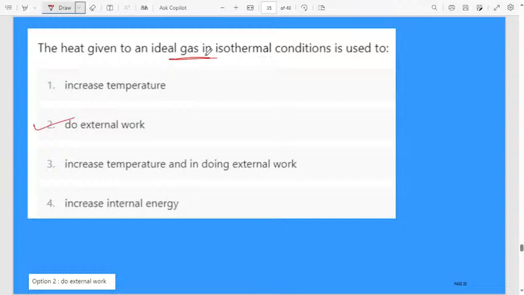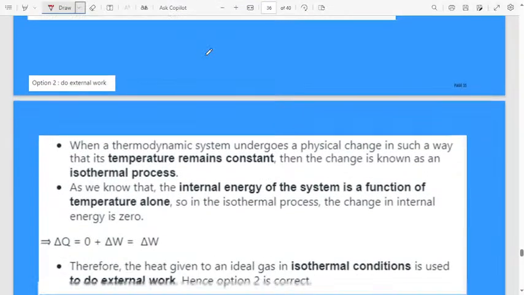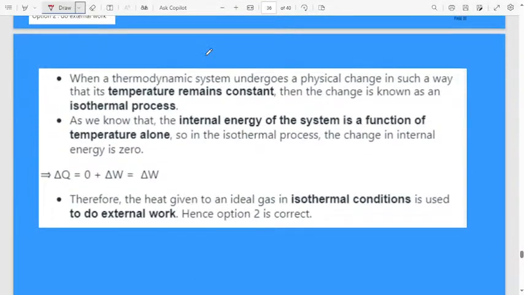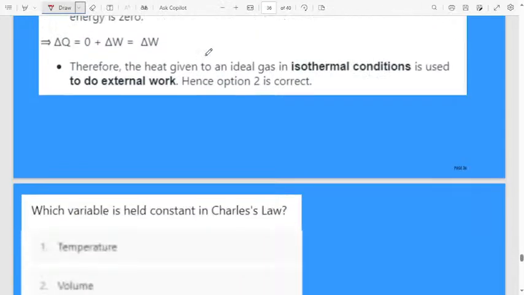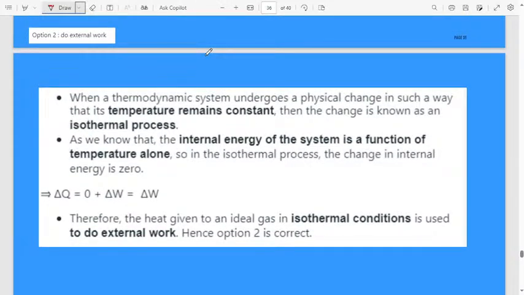We provide the heat to do the external work. Very easy question. Again, this is the first law of thermodynamics. The heat given to the ideal gas in isothermal condition is used to do the external work.